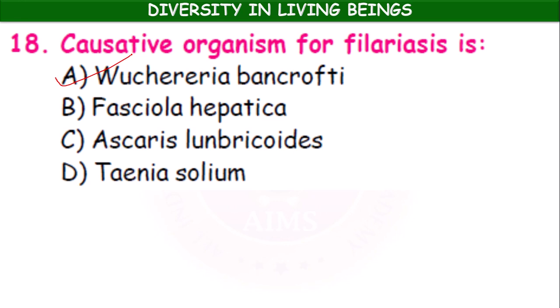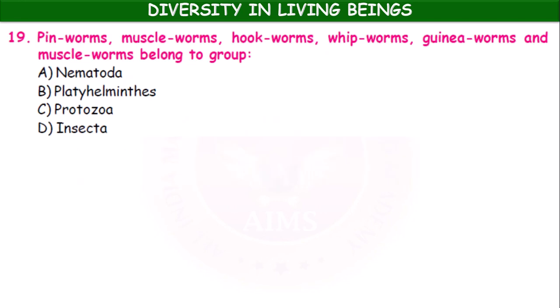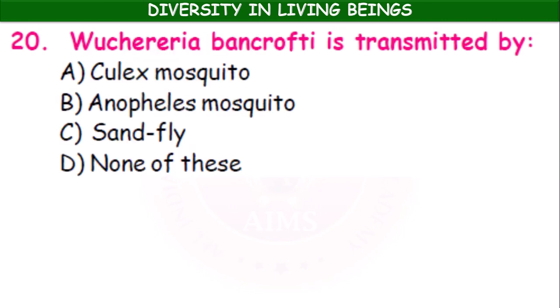It is a communicable disease. Which one? Filariasis. It is transmitted by female Culex mosquito. Mosquito bite spreads the disease. Pinworms, muzzle worms, hookworms, whipworms, guinea worms, and mussel worms belong to group Nematoda, helminthes, Protozoa, Insecta. Which one? All are nematode parasites. Wuchereria bancrofti is transmitted by Culex mosquito, Anopheles mosquito, sandfly. Culex mosquito.